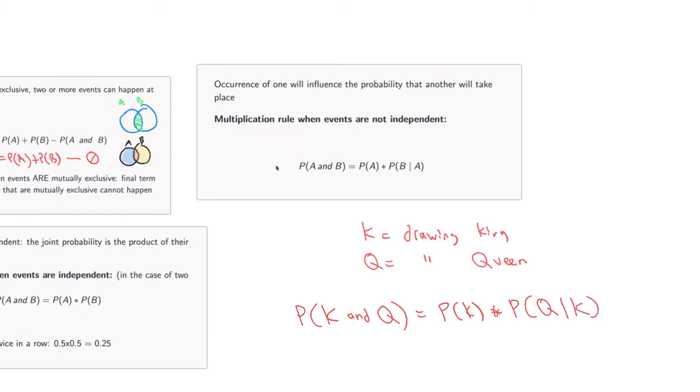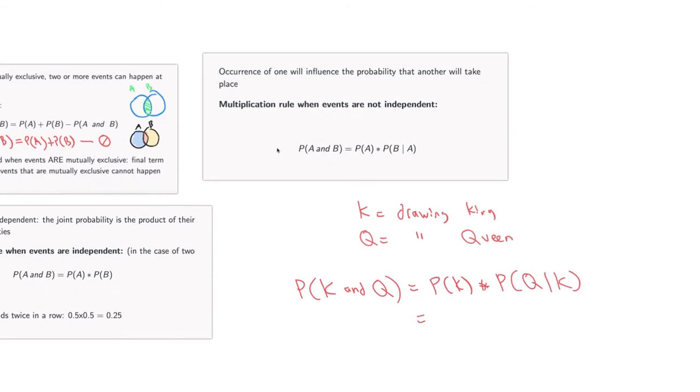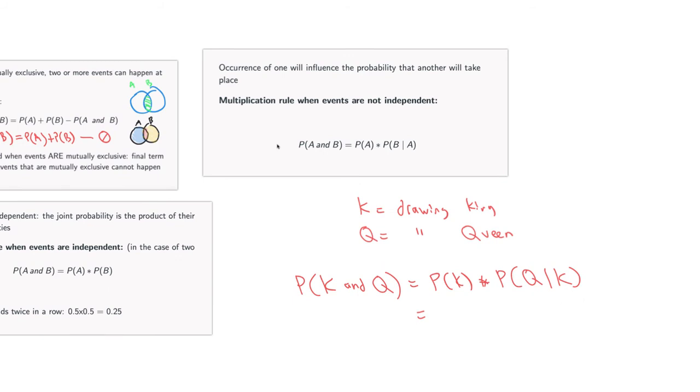already drawn a king. And just by thinking it through, this would be 4 over 52, and we'd be multiplying that by, there's 4 queens in a deck, so that'd be 4 over 51. Okay, so notice the 51 because we're taking into account the fact that the king has already been drawn, so there's only 51 cards in the deck left over at that point.